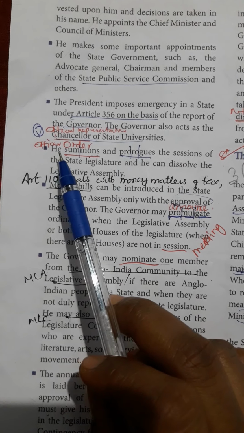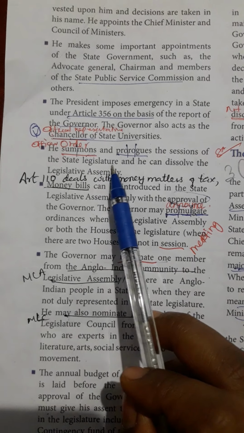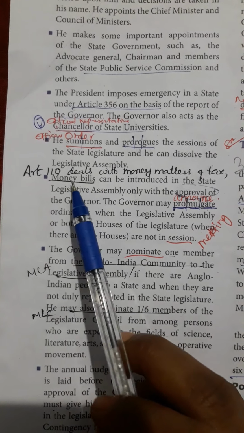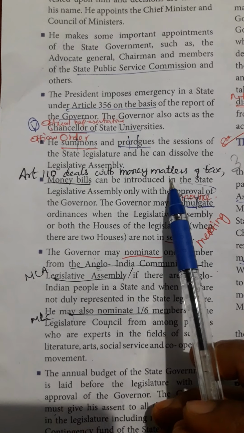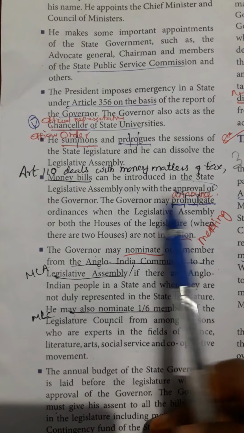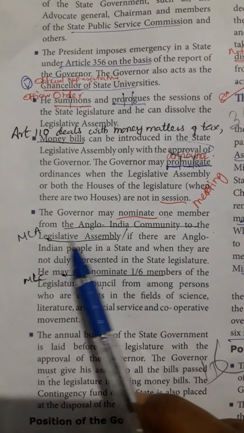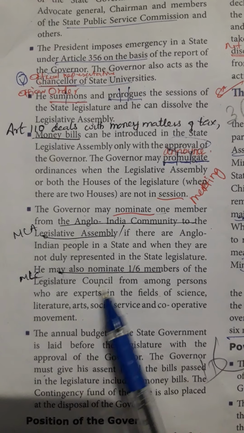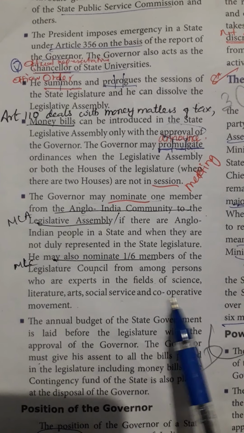Then the governor can issue official order and can cancel the session of the state legislature and can dissolve the legislative assembly. Article 110 deals with money bills. Money bills means money matters with regard to tax, income and expenditure of a contingent fund of the government. It can be introduced in the state legislative assembly only with the approval of the governor. Then the governor may nominate one member from the Anglo-Indian community to the legislative assembly, and he can also nominate 1/6 of the members to the legislative council. The members means expert in the field of science, literature or social service, cooperative, etc.